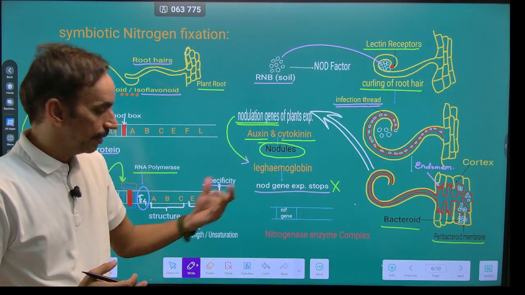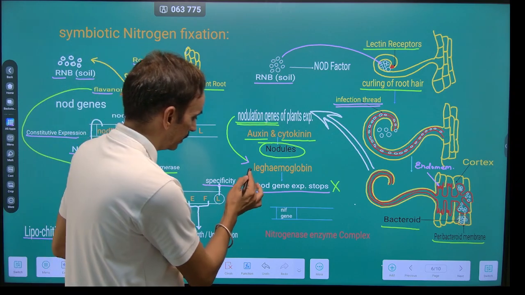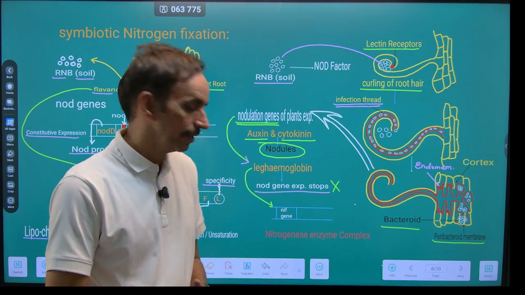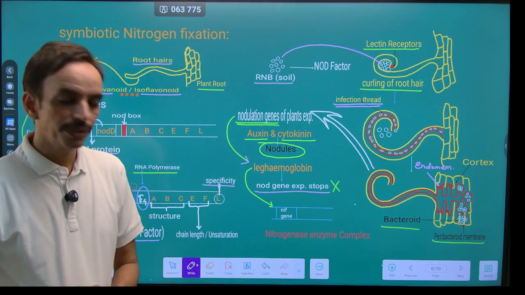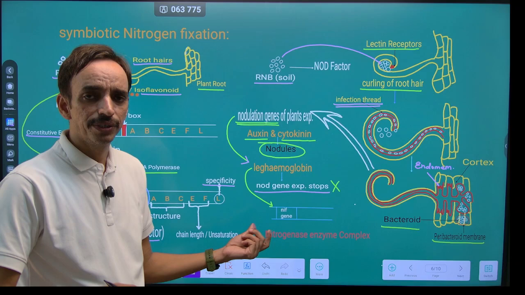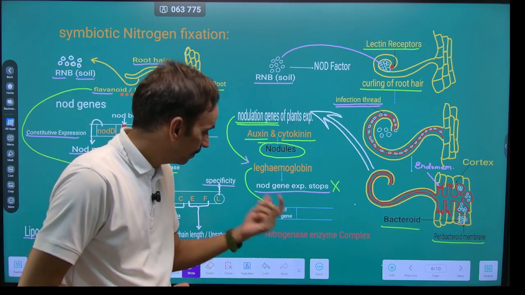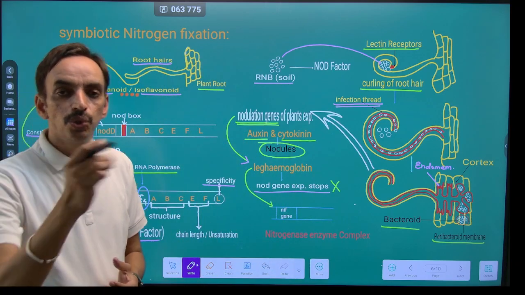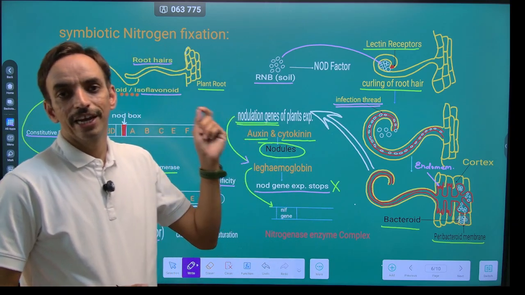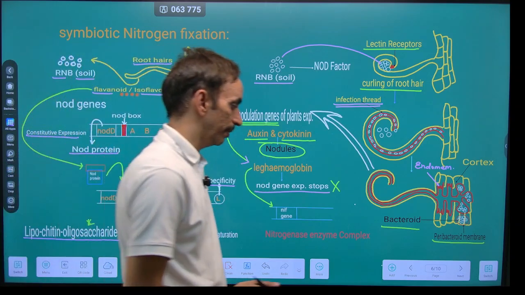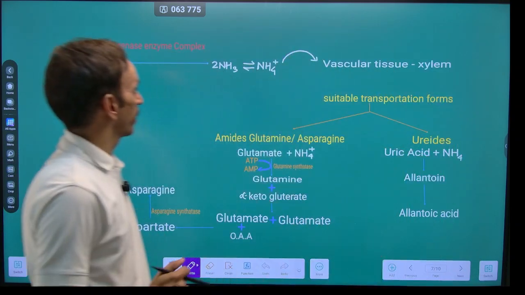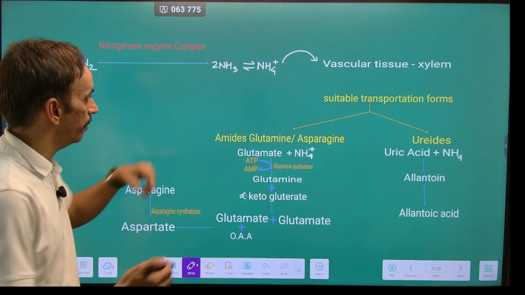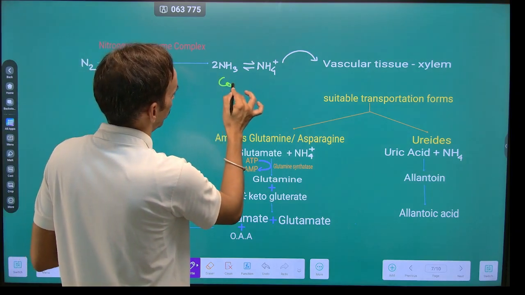At the same time, this leghemoglobin induces the expression of another type of genes in bacteria, which are called Nif genes. Now these Nod and Nif genes are called symbiotic genes. Now these Nif genes code for the nitrogenase enzyme complex, which is the crucial enzyme for the conversion of elemental nitrogen into the usable form. Now, there is a conversion of elemental nitrogen into ammonia within the cortex of plant.